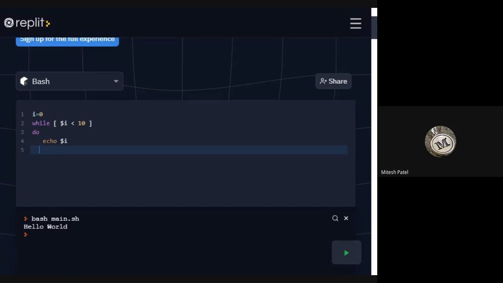Generally we write i++, but here, can we write this as i = i + 1? I am asking you, yes or no?